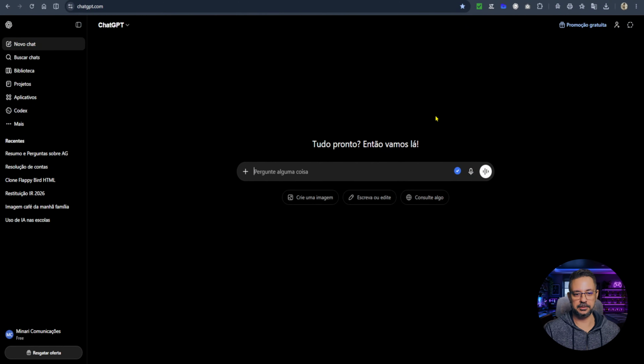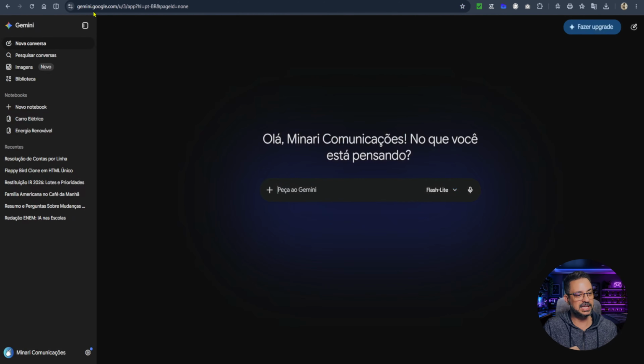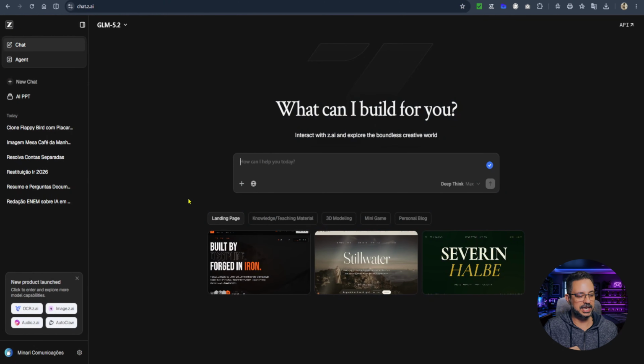Well guys, today I want to do a comparison with you using 3 models in their free versions, which are the ones that have some kind of limitation, but you can use them without having to pay anything. So, in this test here, I'm going to use ChatGPT. Notice that I'm on a free account, so I don't pay anything. The same thing here with Gemini, using the same free account. And also GLM 5.2, also on a free account, where I don't pay anything to access the company's most advanced model. And this is a factor that makes a difference. So let's go to the first one.